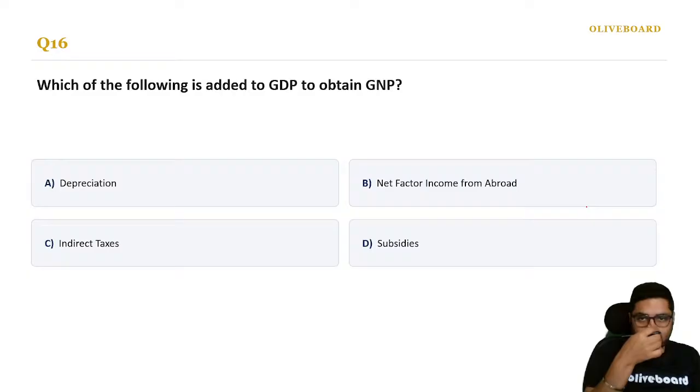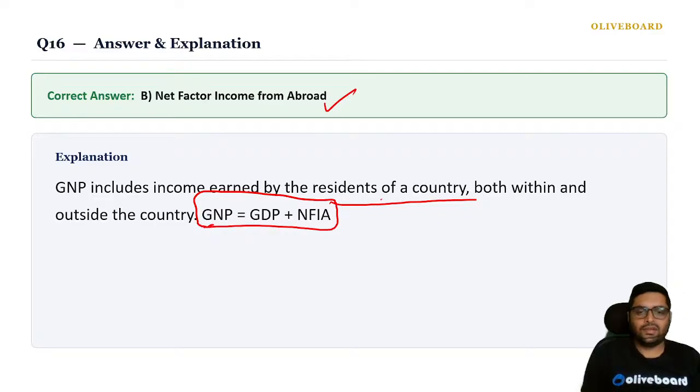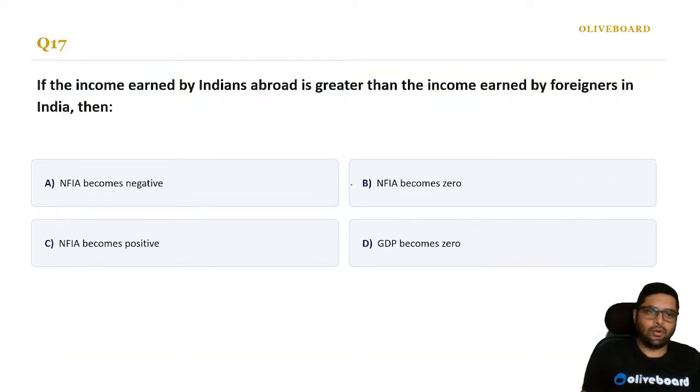Next, which of the following added to GDP to get GNP? What is added to GDP to obtain GNP? We have just now seen. So it is NAFIA, correct? It is earned by residents of a country, both within and outside the country. GNP is equal to GDP plus NAFIA. Net factor income from abroad.